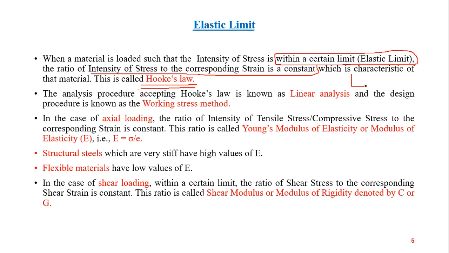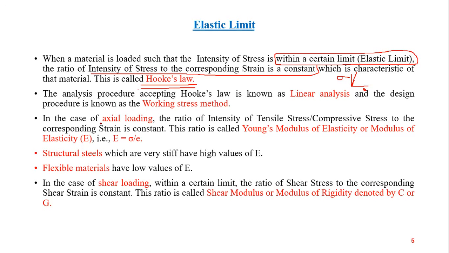That is, Hooke's law shows the linear behavior on the stress versus strain diagram. So the linear portion of the stress versus strain diagram obeys Hooke's law, and the design procedure is known as the working stress method. So this is the design procedure, meaning how we design a material and on what basis we say that Hooke's law is applicable or not, is known as the working stress method.